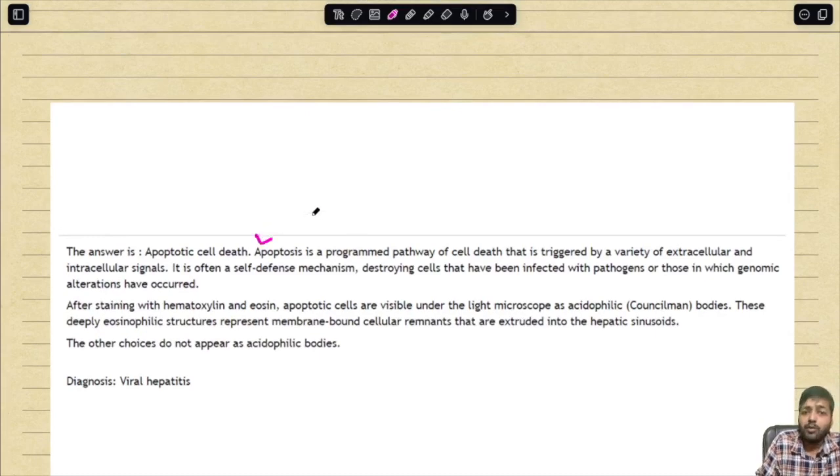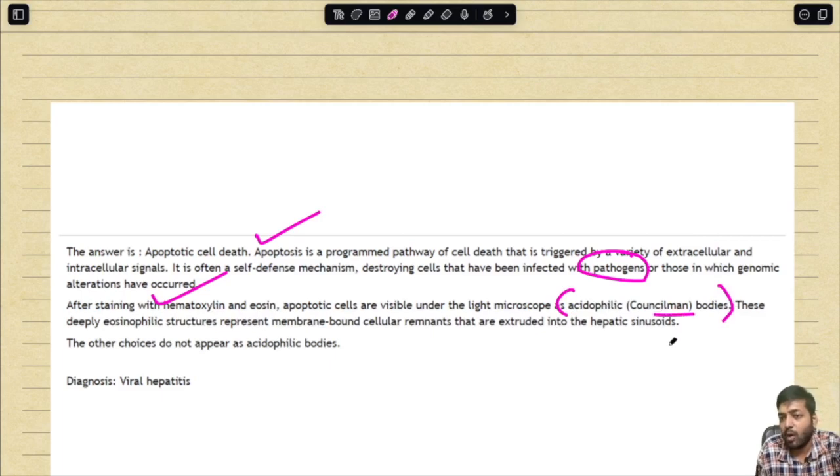Apoptosis is a programmed pathway of cell death that is triggered by a variety of extracellular and intracellular signals. It is often a self-defense mechanism, destroying cells that have been infected with pathogens or those in which genomic alterations have occurred. After staining with H&E, apoptotic cells are visible under the light microscope as acidophil or Councilman bodies.